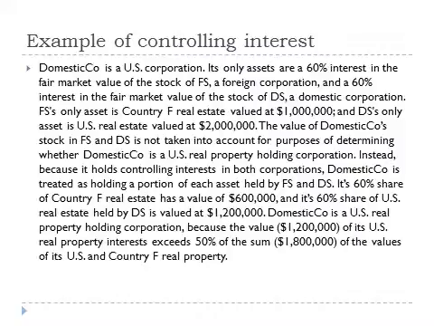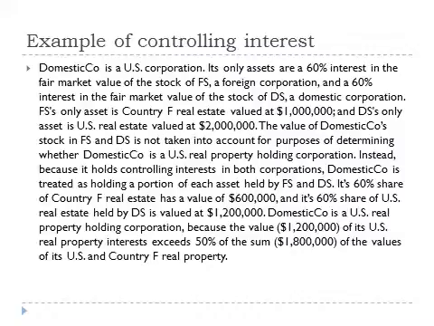Here's an example of a controlling interest. Domestic Co. is a U.S. corporation. Its only asset is a 60% interest in the fair market value of the stock of FS, a foreign corporation, and a 60% interest in the fair market value of stock of DS, a domestic corporation. FS's only asset is Country F real estate valued at $1 million. And DS's only asset is U.S. real estate valued at $2 million.